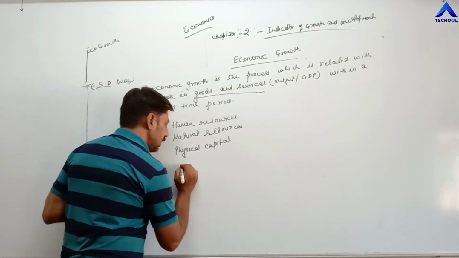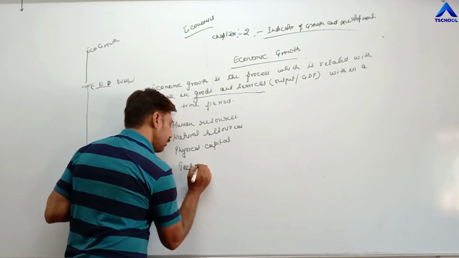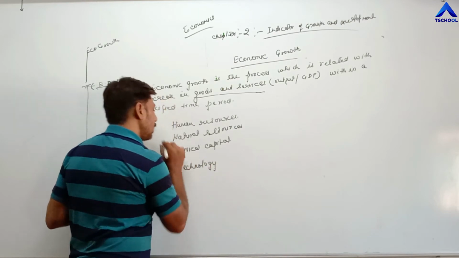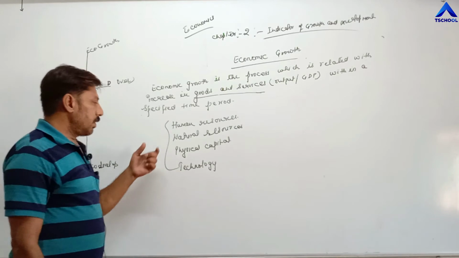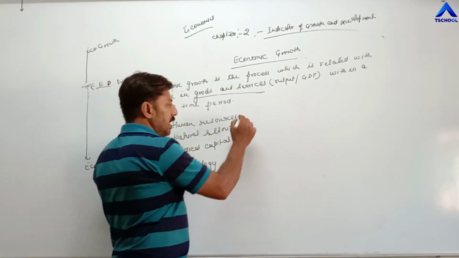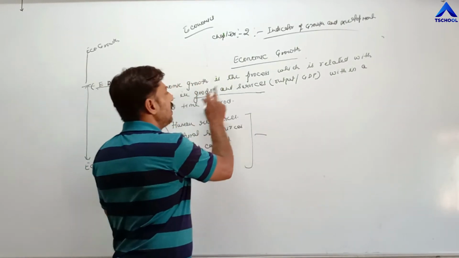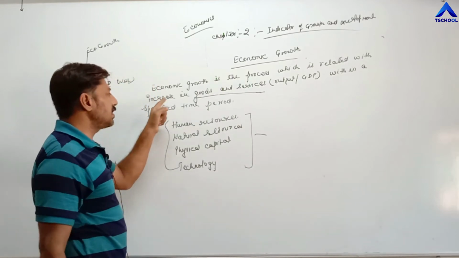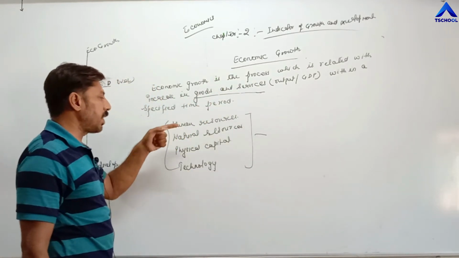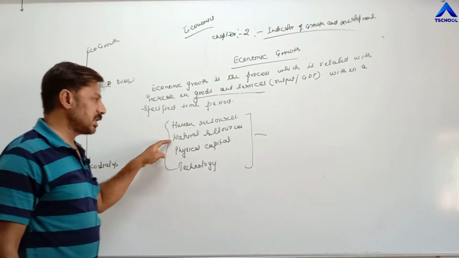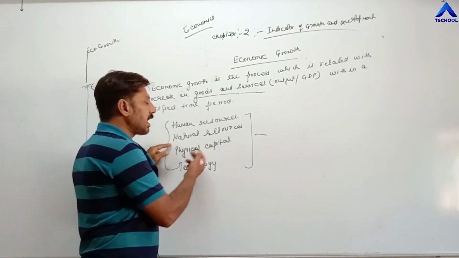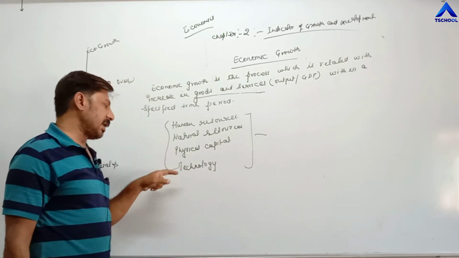And fourth one is technology. These are the four factors. With the help of these factors, any economy can increase their goods and services. Means increase in goods and services can be influenced by human resources, means labor, manpower, natural resources, means free gifts of nature, physical capital, means machineries, equipments, and technology.